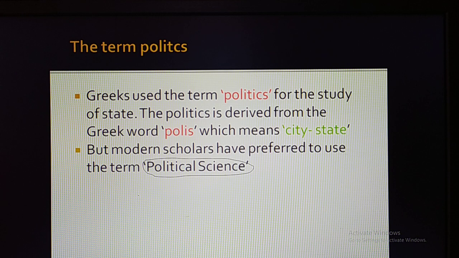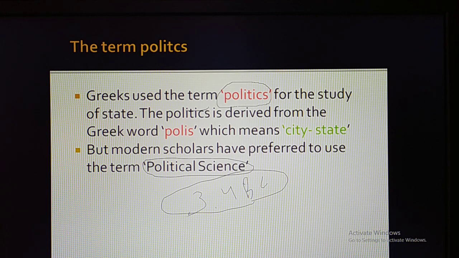But when the Greeks started to study it in a systematic and scientific way, in the 3rd or 4th century BC, before the Christian era, when Aristotle, Plato and Socrates lived, they never called the subject political science. Rather, they called it politics.